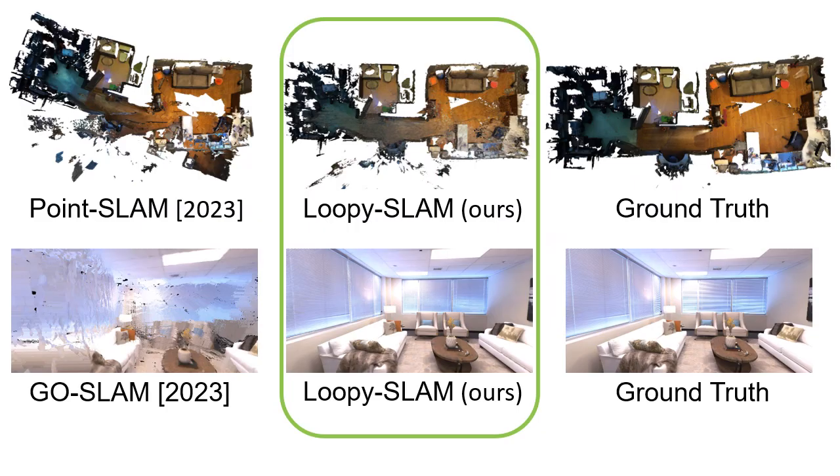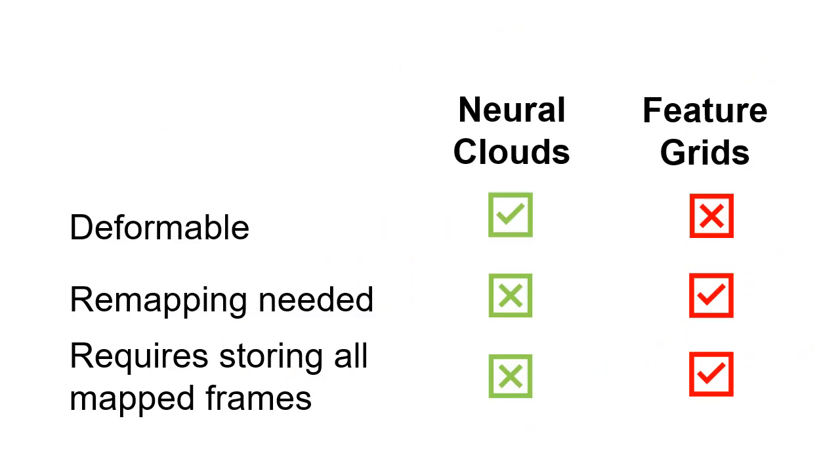With Loopy-SLAM, we show that it's possible to achieve global map consistency while maintaining high-quality renderings of the scene. We do this by using a neural point cloud similar to Point-SLAM. With explicit points compared to, for instance, grids, map deformations are straightforward. This means that remapping strategies are not needed. By using submaps, we show that we need not store all mapped frames, as is the case with methods employing remapping.